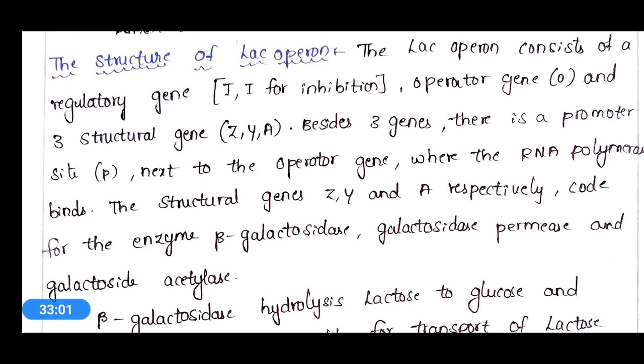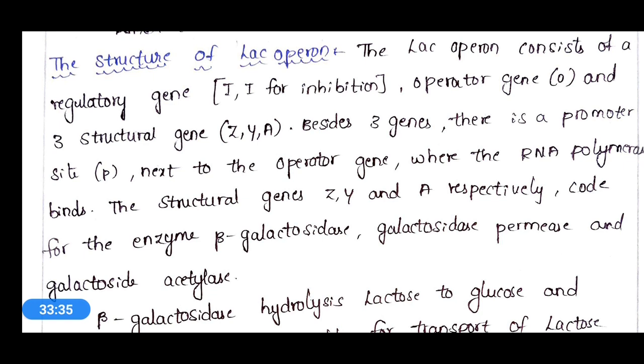The lac Y gene produces the enzyme beta galactoside permease. What is the function of this permease? It catalyzes the transfer of lactose from the culture medium to the E. coli cell. So lactose from the medium is transported into the E. coli cell with the help of beta galactoside permease.